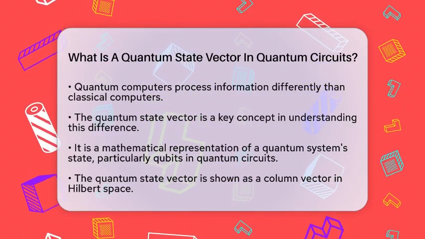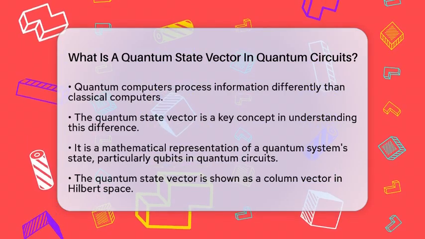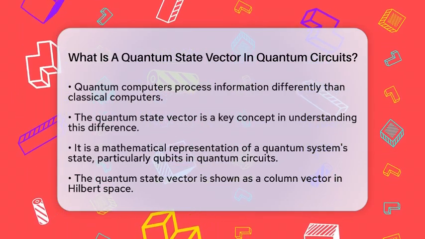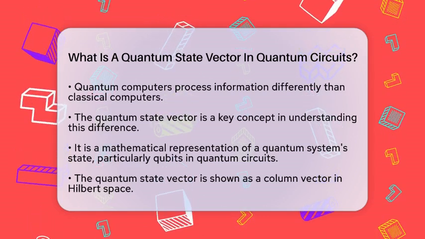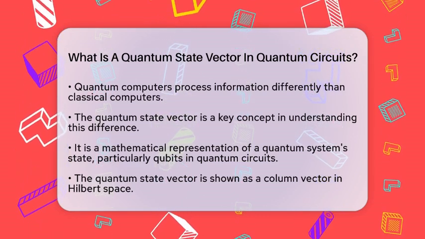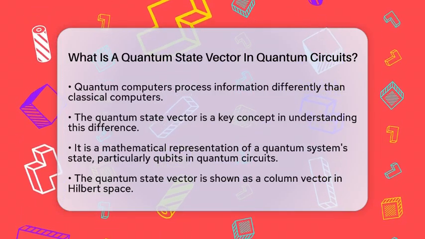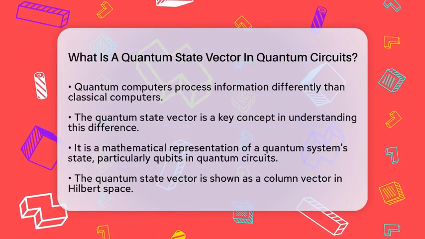A quantum state vector is a mathematical tool used to describe the state of a quantum system, like the qubits in a quantum circuit. It is represented as a column vector in a special space called Hilbert space. This vector holds all the information needed to understand the system's condition at a specific moment, including the probabilities and phases of the qubit's possible states.